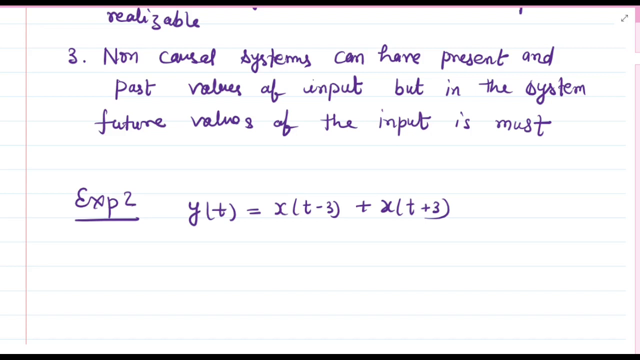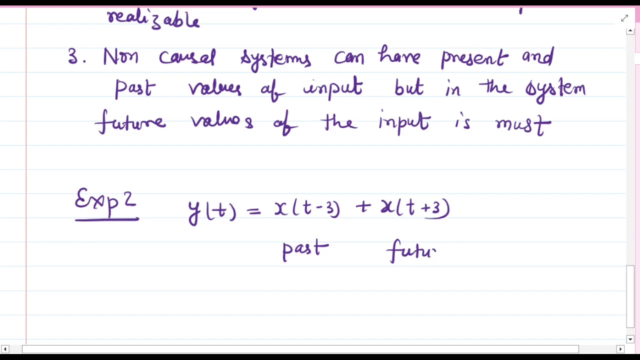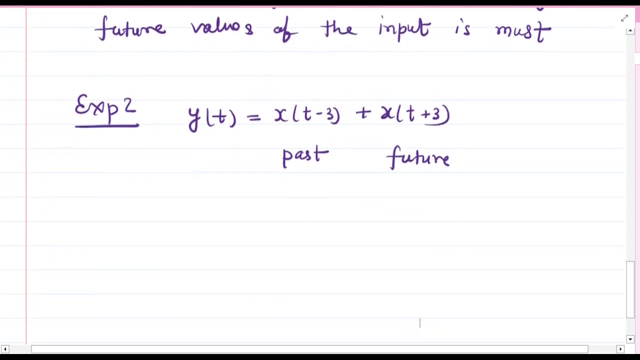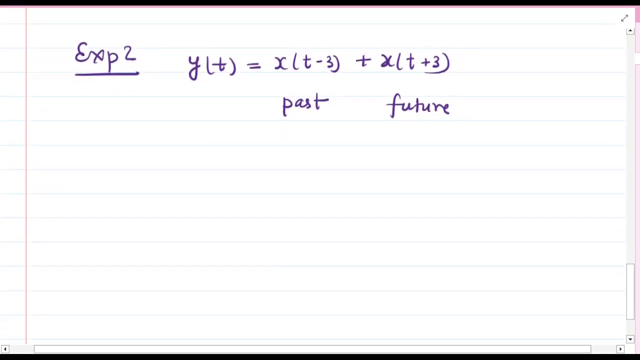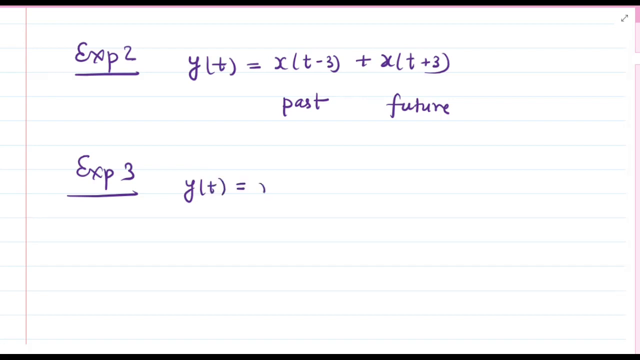Okay, let me tell you the answer. Here you can see that the output of the system depends on the past values as well as the future values. First let us check for causal. In causal there is no future value, but here there is future value, so therefore this system is not causal, it is non-causal. But you might think that since future is also there and past is also there, it cannot be non-causal. No, that type of thinking is not correct.